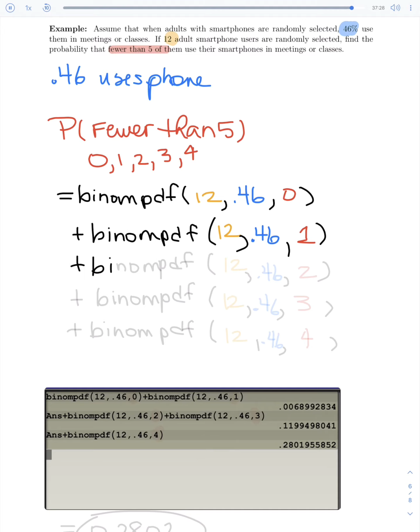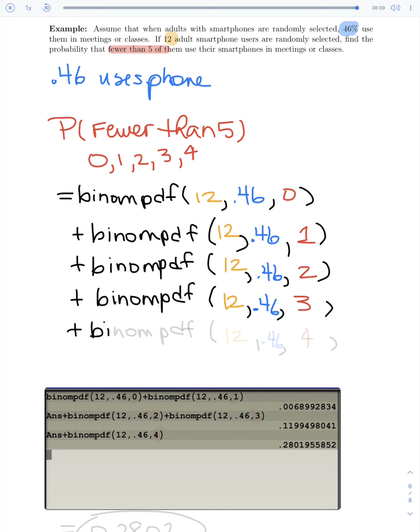And next one, find the probability for 2 people using their phone out of the 12. So let's see. We've got our 12 first as our total. Our probability of selecting somebody who uses it is 0.46. And now we're talking about 2 people. Keep on going. One more binom PDF. Again, it's going to start off the exact same way. We're looking at 12. Out of the 12, the chances of them using their phone is 0.46. And now we're looking for exactly 3 of them using their phone.